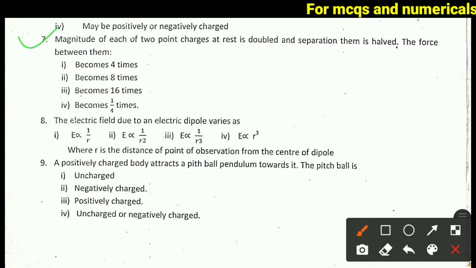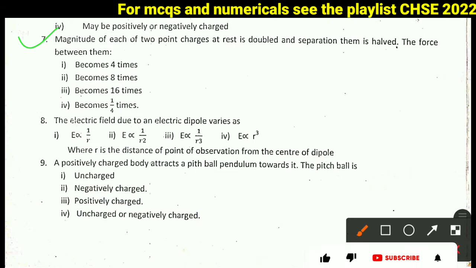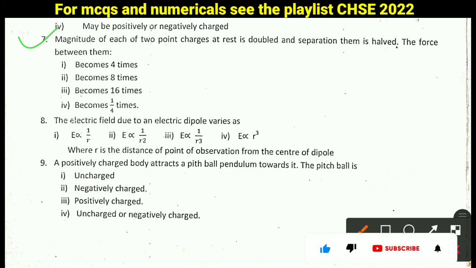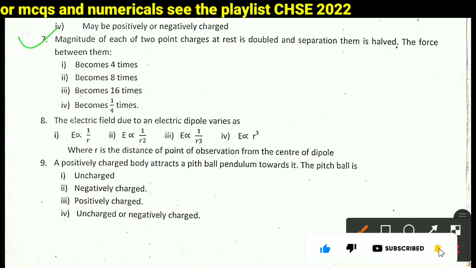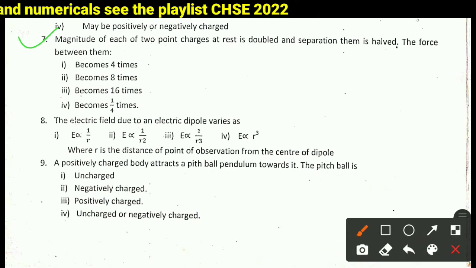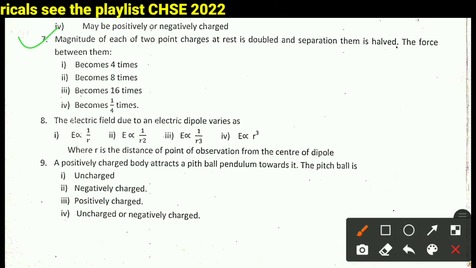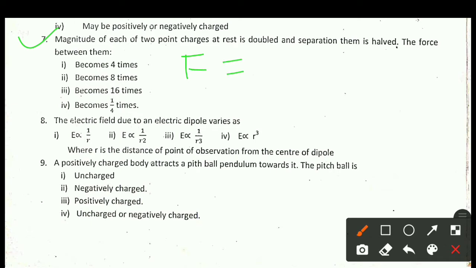Next question is question number 7. Magnitude of each of two point charges at rest is doubled and separation between them is halved. The force between them, option 1 becomes 4 times, option 2 becomes 8 times, option 3 becomes 16 times, option 4 becomes 1 by 4 times. We know that according to Coulomb's force, F is equal to K Q1 Q2 divided by R square.